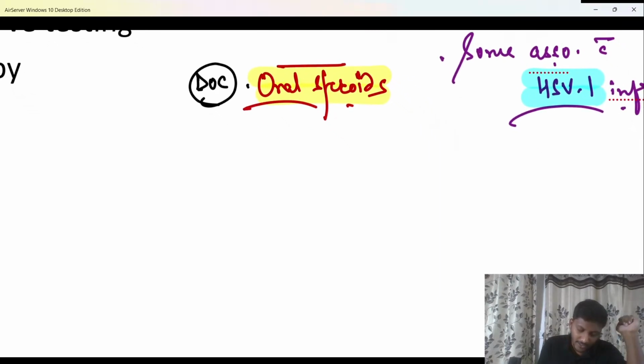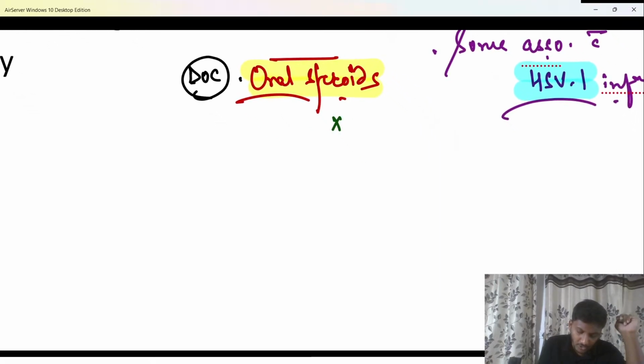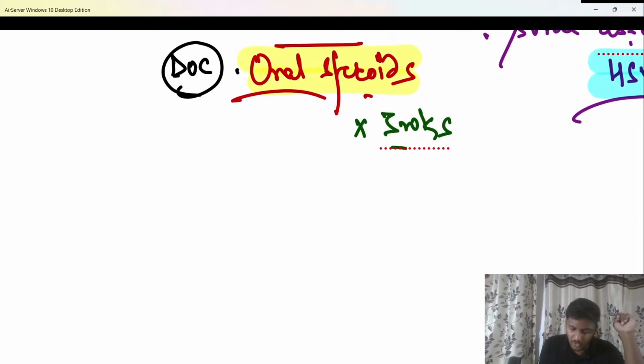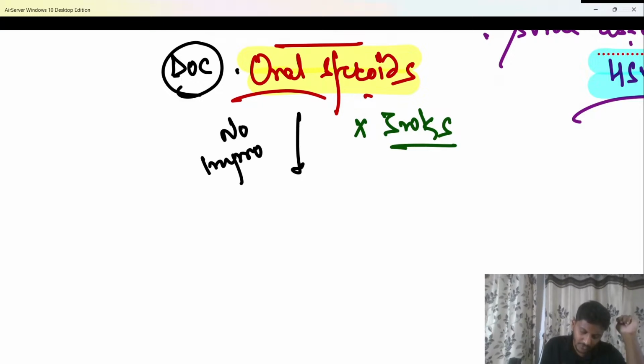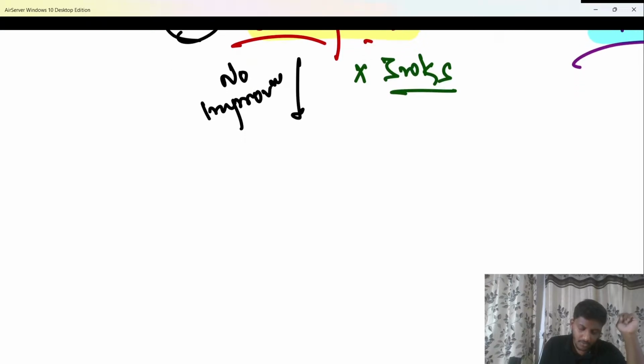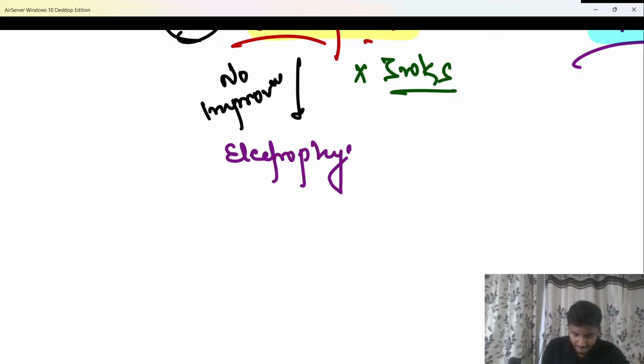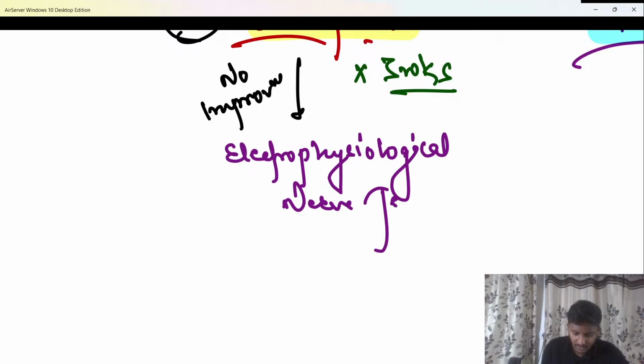Now oral steroids, beta, should be given for a span of 3 weeks. Even after 3 weeks, if the patient shows no improvement, then what do we have to do? Then we have to assess the facial nerve fibers, and for that we have to do electrophysiological nerve testing. So electrophysiological nerve testing has to be done.